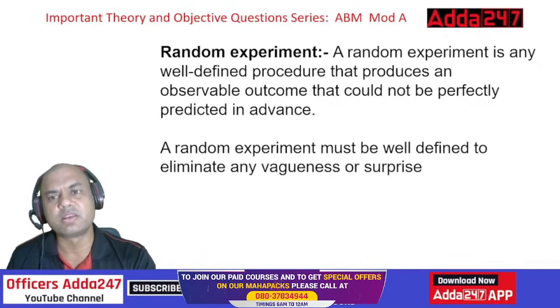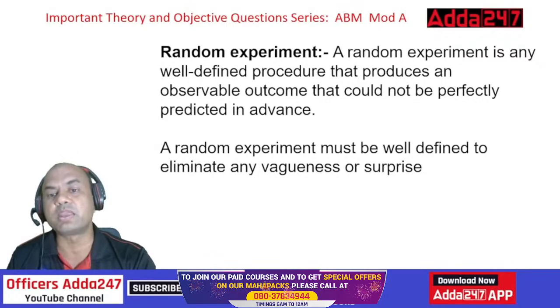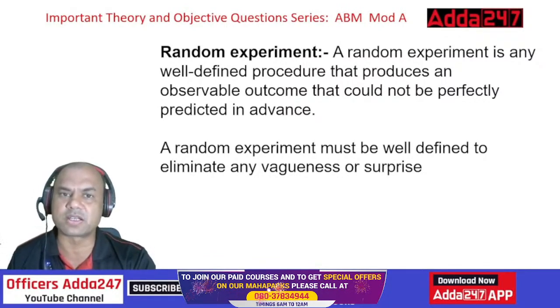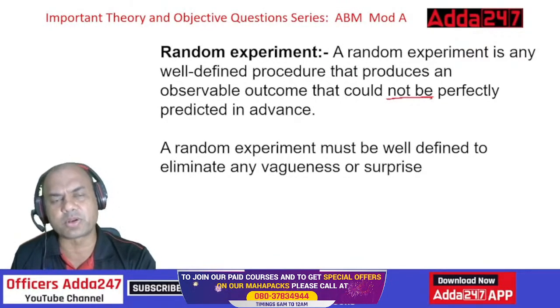Same thing over here. A random experiment is any well-defined procedure that produces an observable outcome that could not be perfectly predicted in advance. This is an important point.